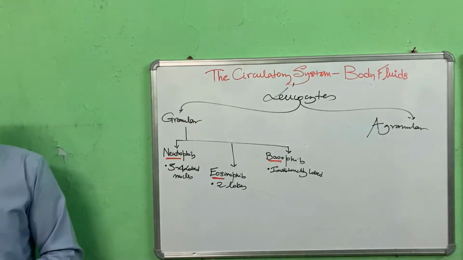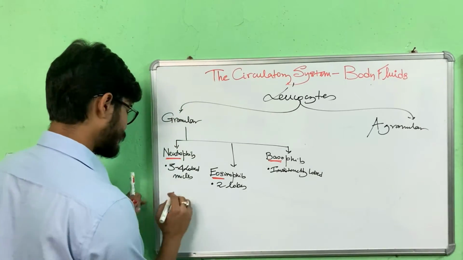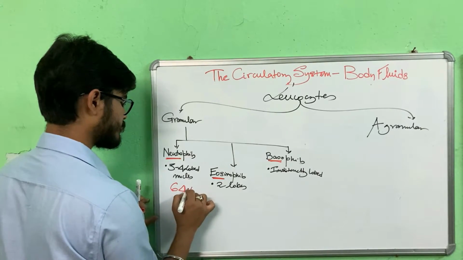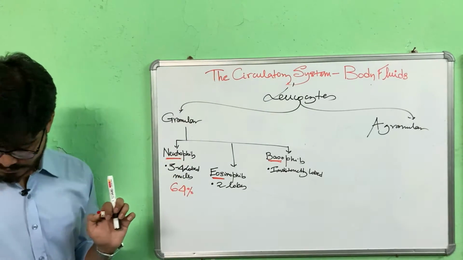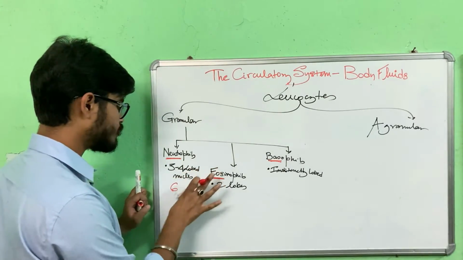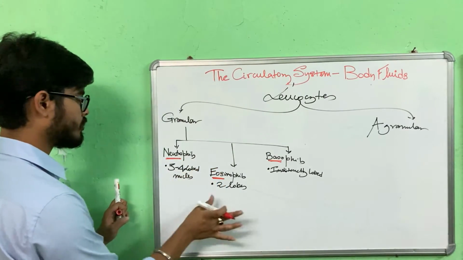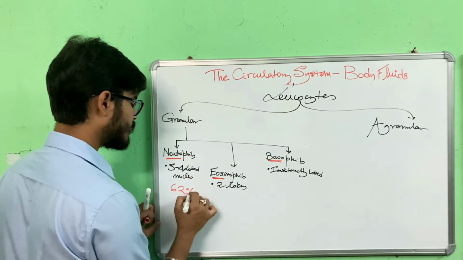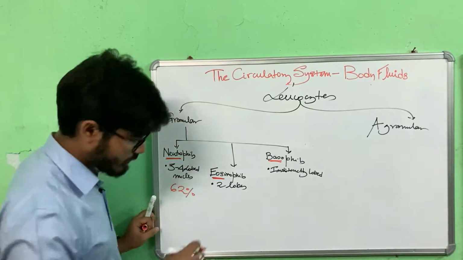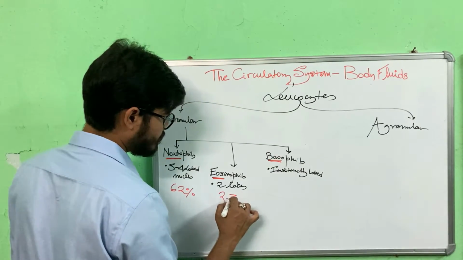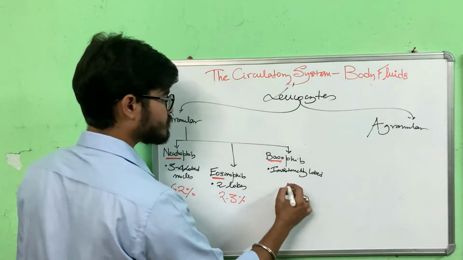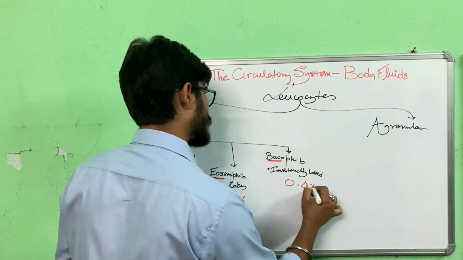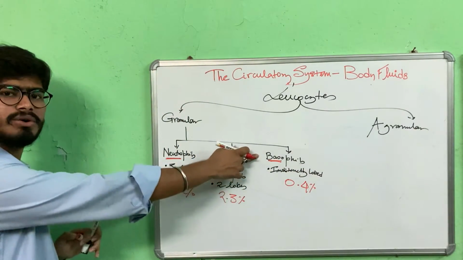Now, composition, how much they are present. Of all leukocytes, 62% are neutrophils. 2.3% are eosinophils, and basophils are 0.4%. However, it is very rare. Basophils are very rare to find.